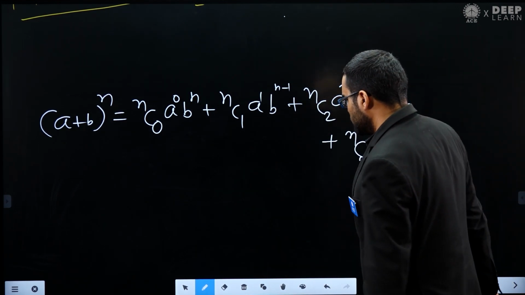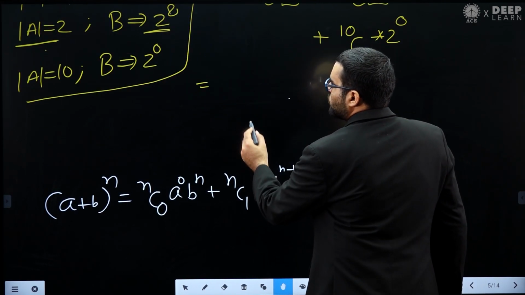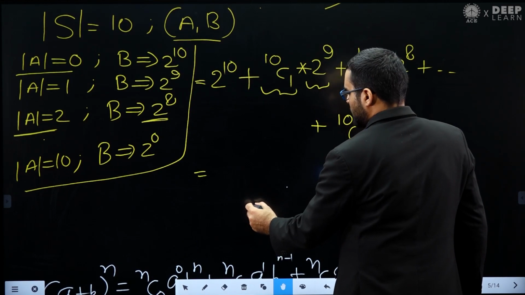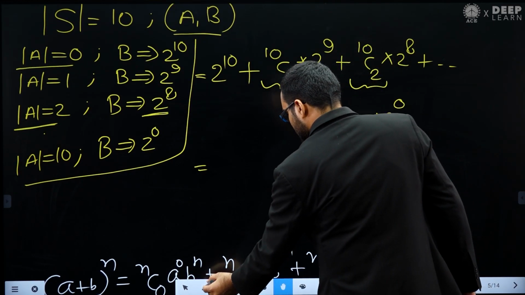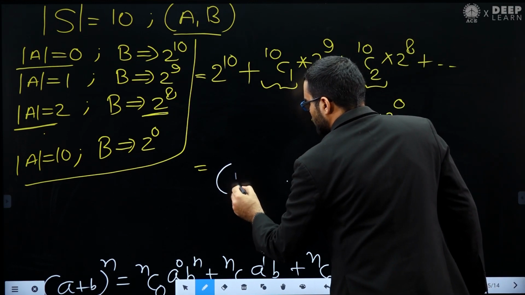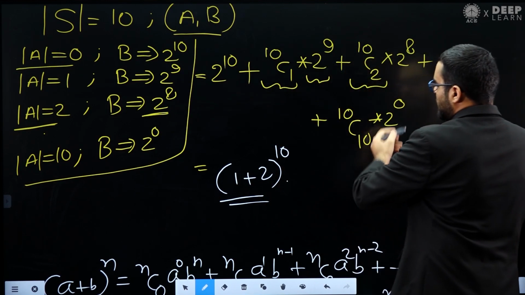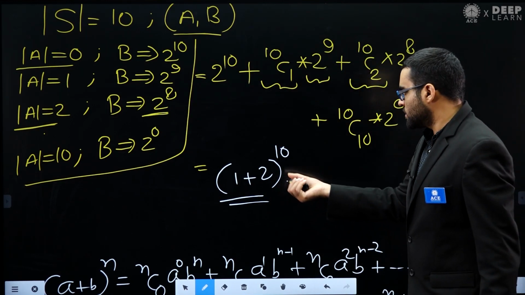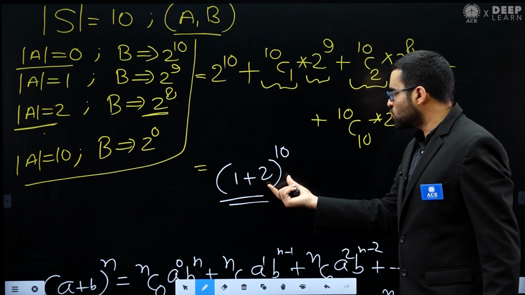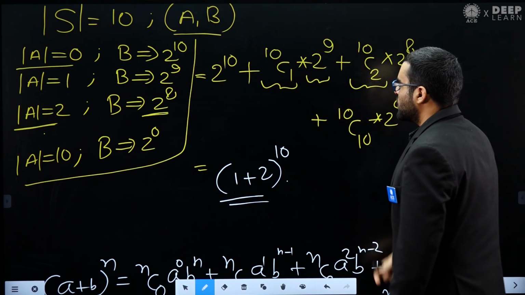We can apply the binomial theorem here. This is basically the expansion of (1 plus 2) power 10, because we are going from 10C0 to 10C10.